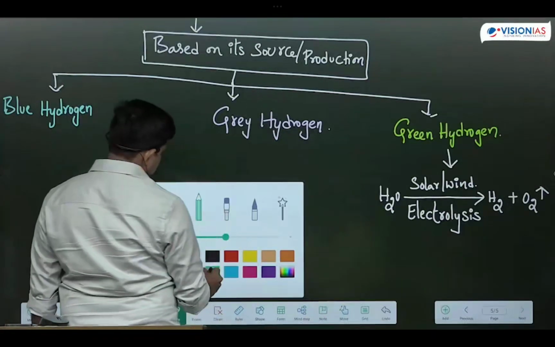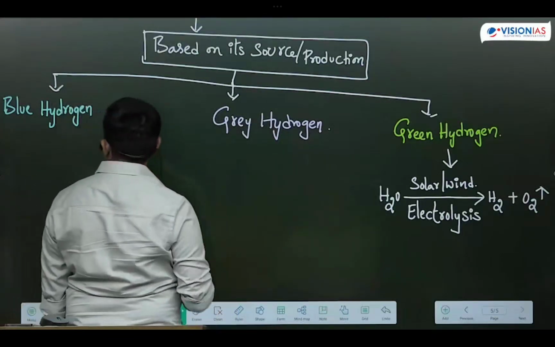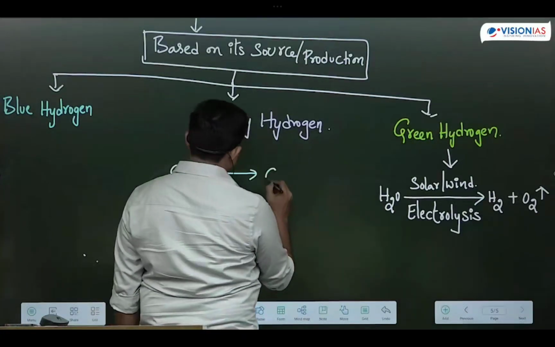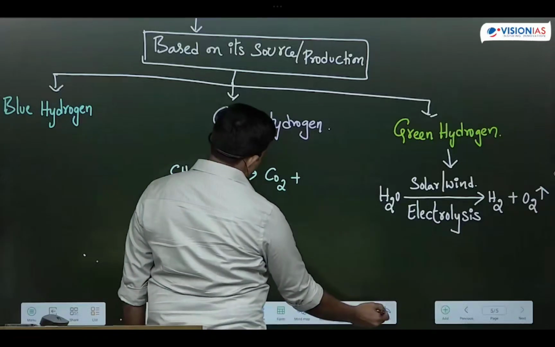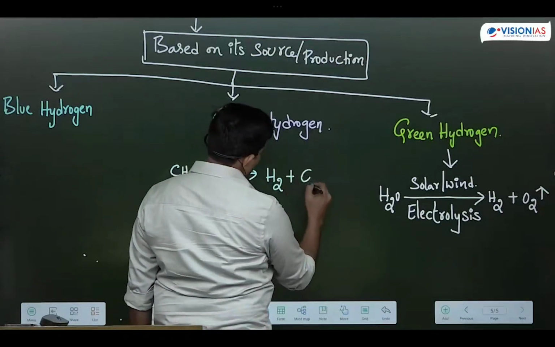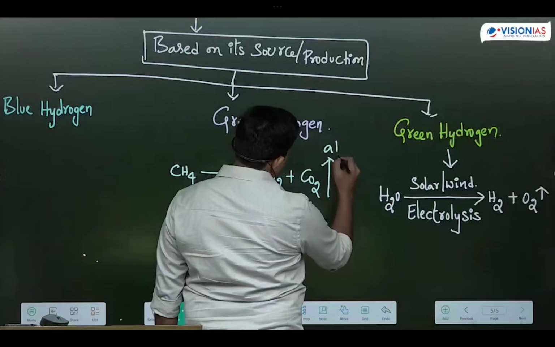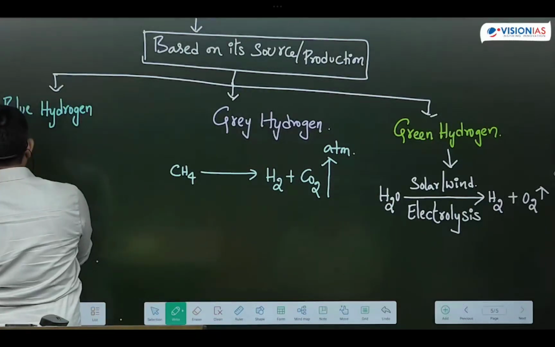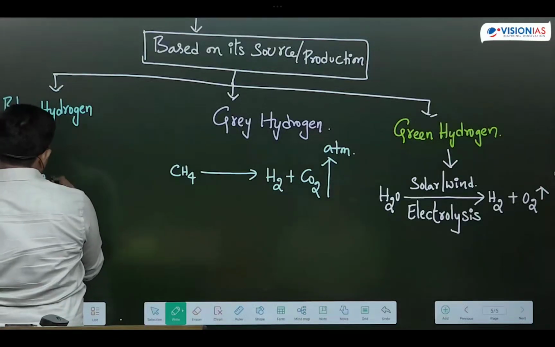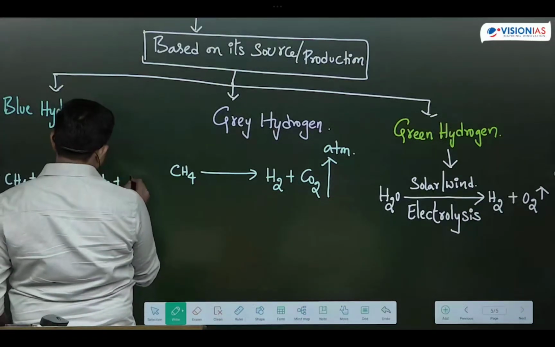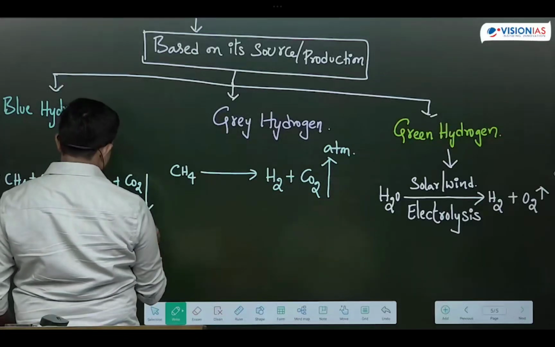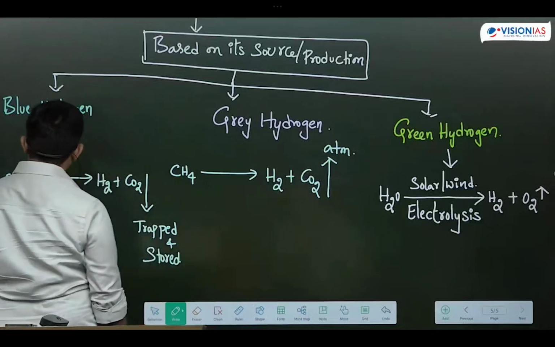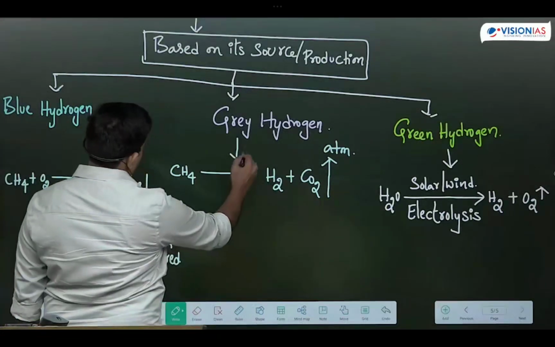Next one is gray hydrogen. In the case of gray hydrogen, from methane, hydrogen plus carbon dioxide is produced, and it will be released into the atmosphere. Does it lead to the greenhouse effect or not? Yes. In the case of blue hydrogen, methane in the presence of oxygen results in the production of hydrogen plus carbon dioxide. It will be trapped and stored. So that is what regarding gray hydrogen and blue hydrogen.